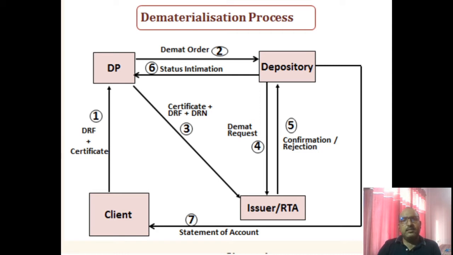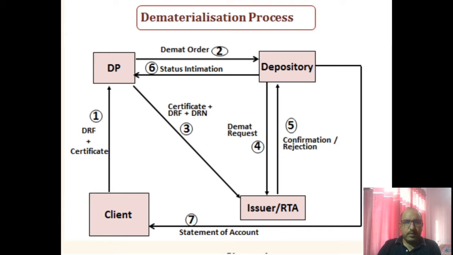Students, dematerialization is a process whereby the physical form of securities is converted into electronic form. Today we will study how these physical forms of securities are converted into electronic form. You can see this diagram. There are four major participants in this dematerialization process.